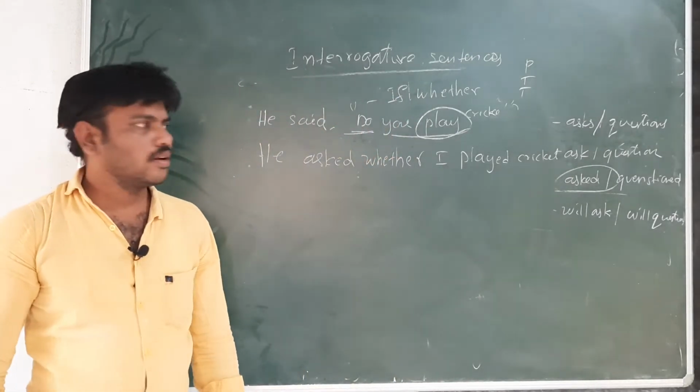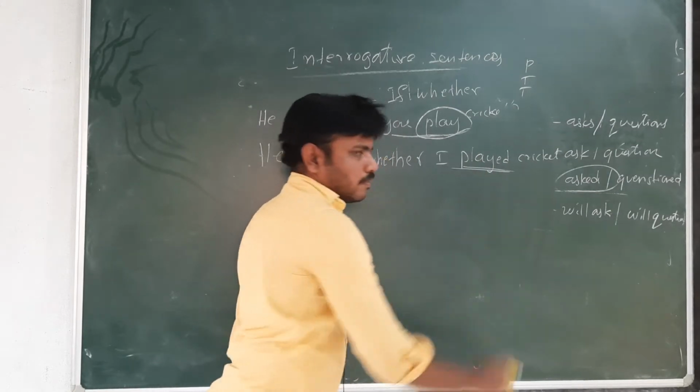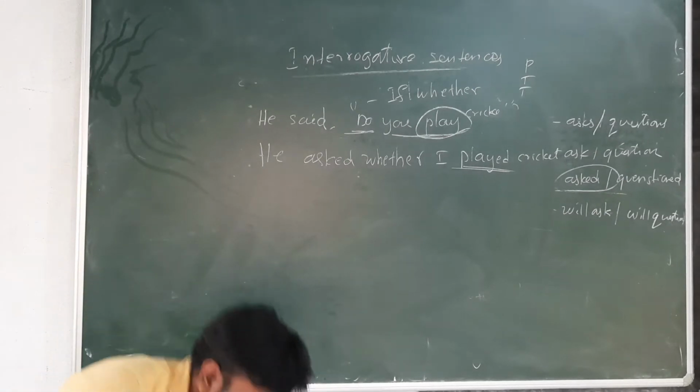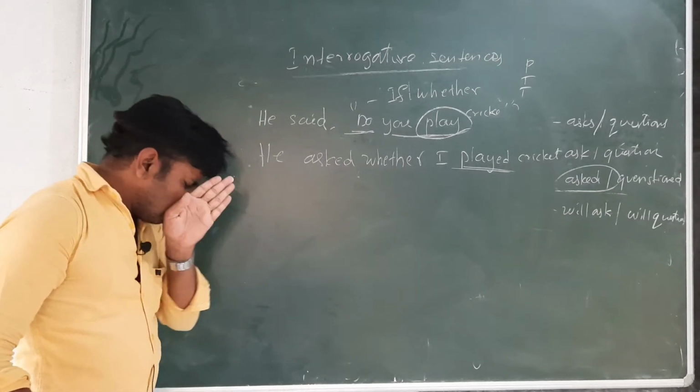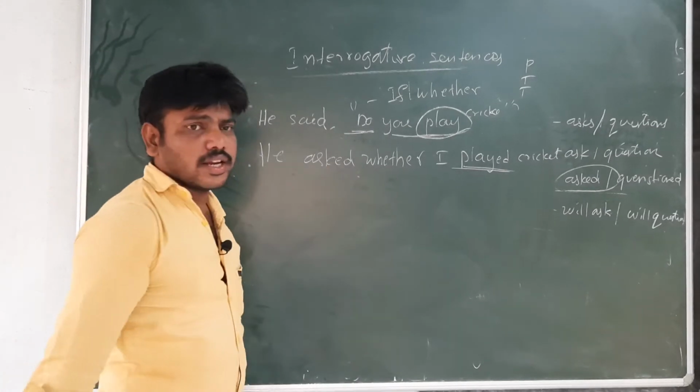Present becomes past: played. So he asked whether I played cricket.